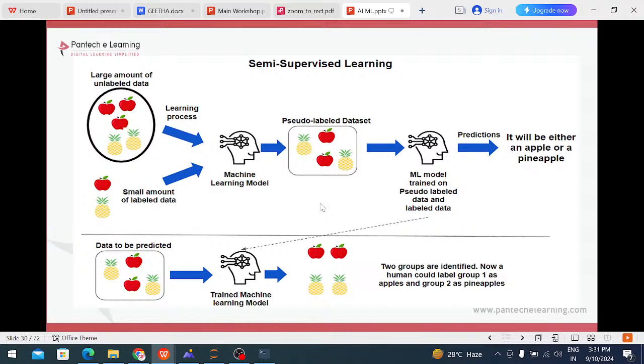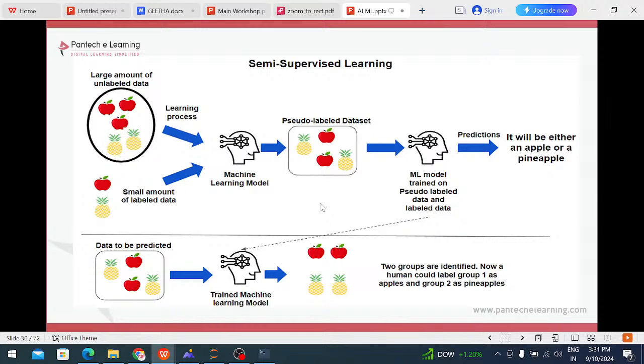Okay, after that we are using one more algorithm, which is semi-supervised machine learning. In semi-supervised machine learning, we are collecting labeled information as well as unlabeled information. For example, we show a picture. In this picture, the labeled information is below. We are given just an apple and a pineapple. In the above unlabeled information, a group of apples is there. A lot of pineapples are also there.